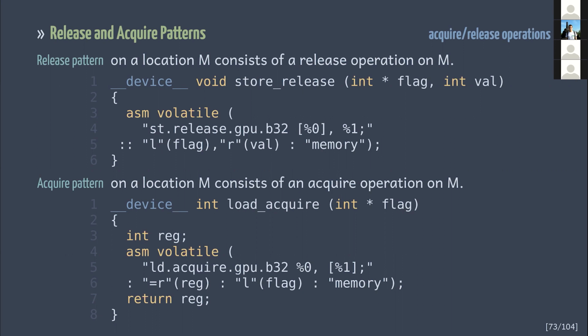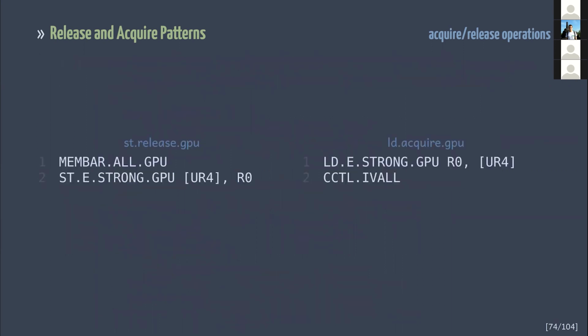And you might be wondering, how is it possible to have memory ordering without a memory fence? So in reality, there are no magical instruction qualifiers. Because if you compile a write with a release qualifier, you'll simply get a memory barrier and a strong write, just like we did with thread fence and volatile variable. And on the reader's side, the acquire qualifier will be compiled into a strong read followed by a cache invalidation instruction.